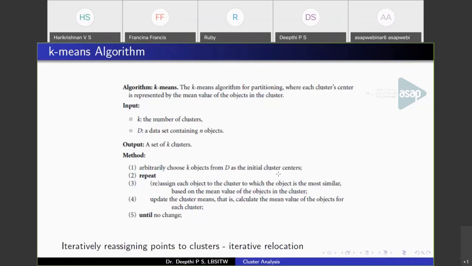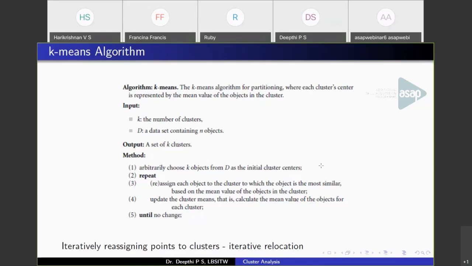After this, you have to calculate the mean of the data values belonging to a cluster. So now each centroid will be updated by the new data means. The new centroid will be the mean of the objects belonging to a cluster.